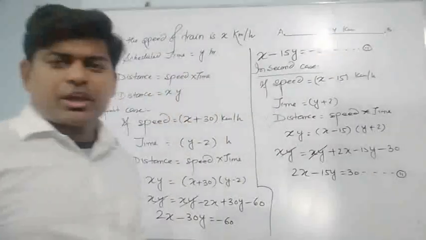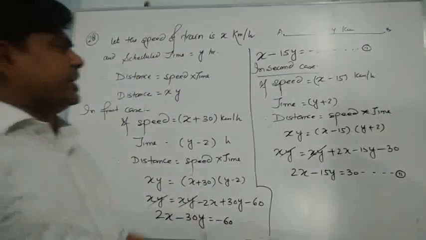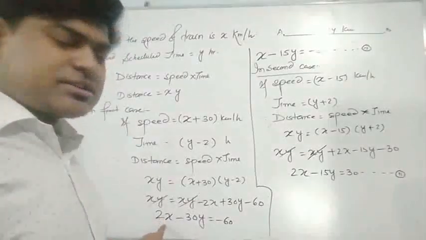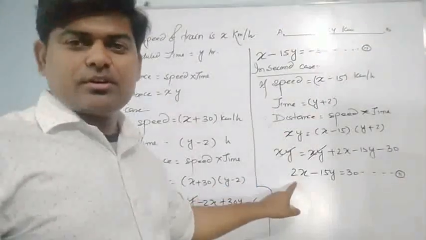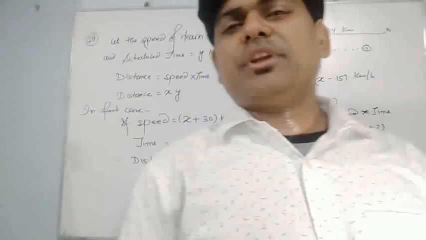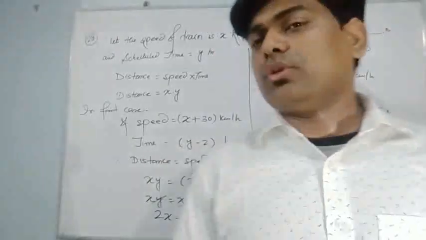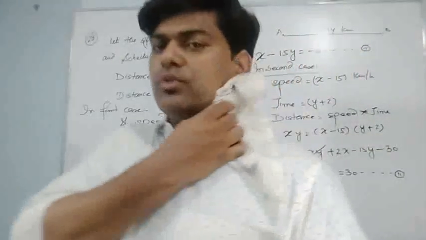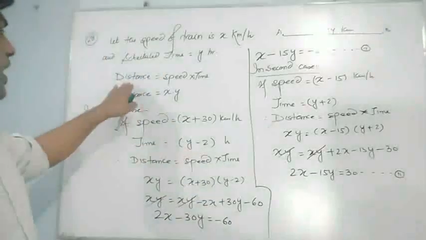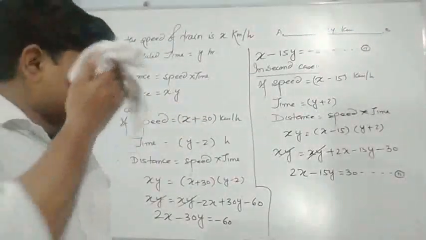Now tell me, can we solve 1 and 2 or not? What I am thinking, as I had simplified, I have taken 2 common. If I do not take 2 common, I have 2x here and 2x here. So directly we can do 1 minus 2 and eliminate x, and then we can find the value of y. After putting the value of y in 1 or 2, we can find the value of x. And when we find the value of x and y, I can write distance is equal to x into y, and easily we can find distance. That is another type of question.